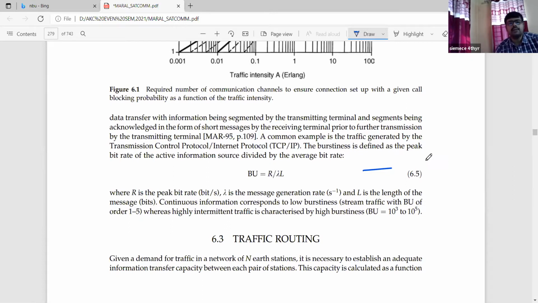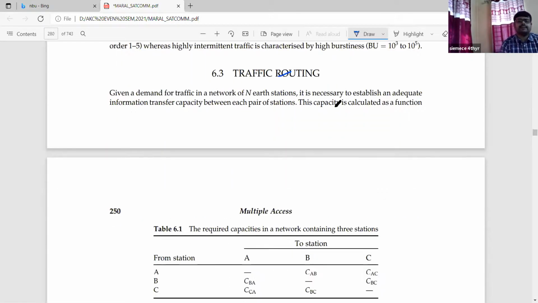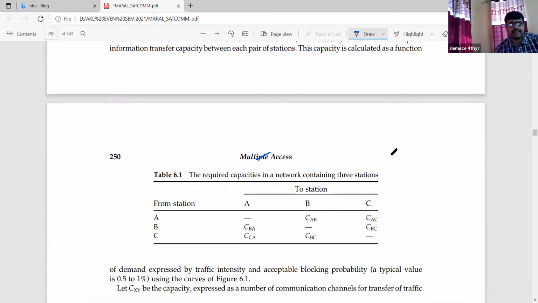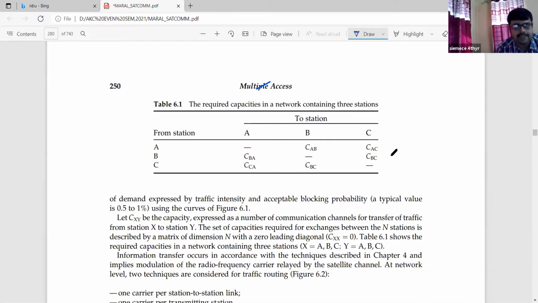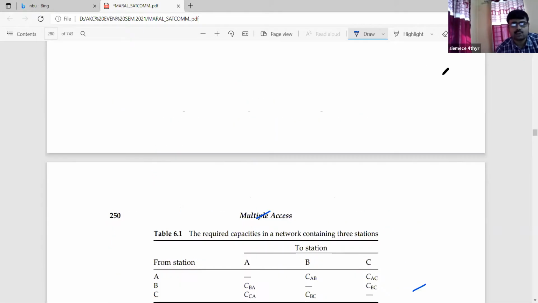Next, we are identifying the traffic routing. Given a demand for traffic in a network of capital N earth stations, it is necessary to establish an adequate information transfer capacity between each pair of stations. So what is the routing, what is the protocol, what is the structure that we are following? This capacity is calculated as a function of multiple access techniques. The required capacity in a network containing 3 stations, A, B and C, you can easily identify from the chart.